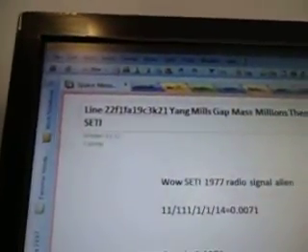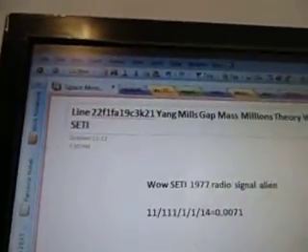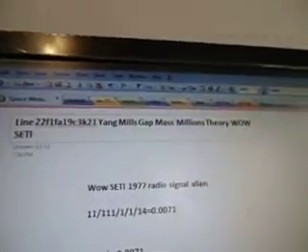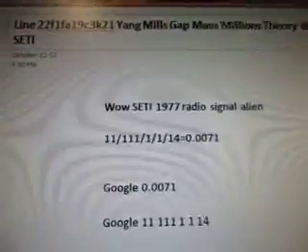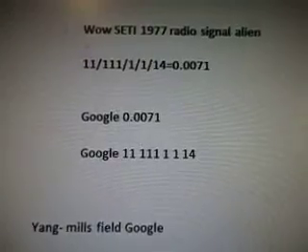The next WOW video. It's part 284C3K21. Line 22f1fa19c3k21. Yang-Mills gap mass millions theory Wow Seti. So there's the alien radio signal with the equations.